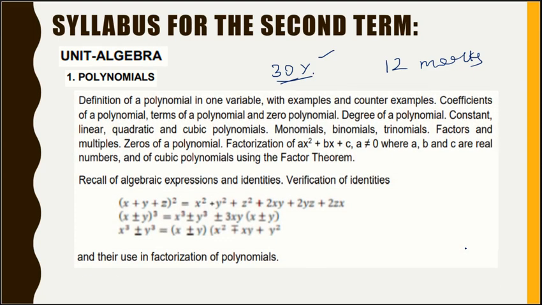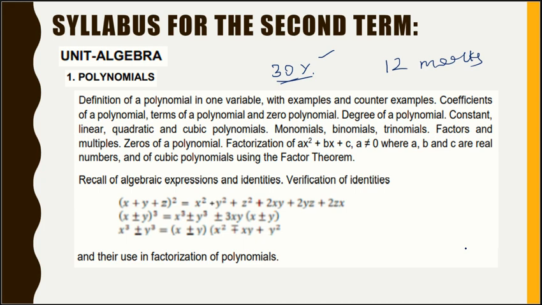The syllabus for polynomials will be this: definition of a polynomial in one variable with examples and counterexamples, coefficients of a polynomial, terms of a polynomial and zero polynomial, degree of a polynomial, constant, linear, quadratic and cubic polynomials, monomials, binomials, trinomials, factors and multiples, zeros of a polynomial, factorization of a polynomial of the form ax squared plus bx plus c, where a, b, c are real numbers, a not equal to 0.